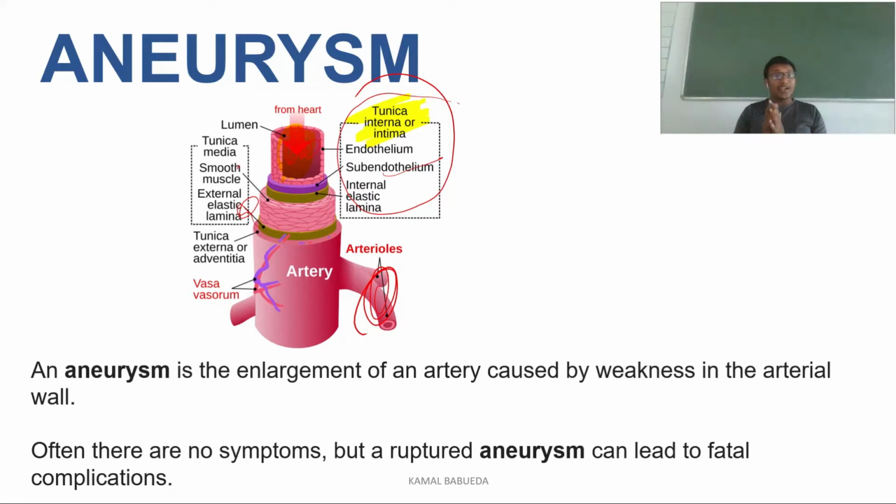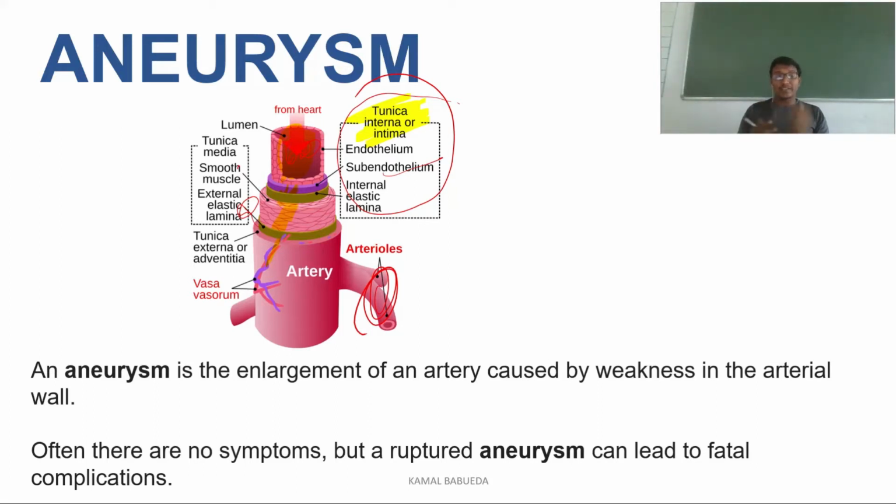Coming to the tunica media, it is the medium part. So we have tunica externa, tunica media, and tunica intima. The tunica media consists of smooth muscle and elastic lamina. Both of these are termed as tunica media, and externally we have tunica externa, which is also called adventitia.